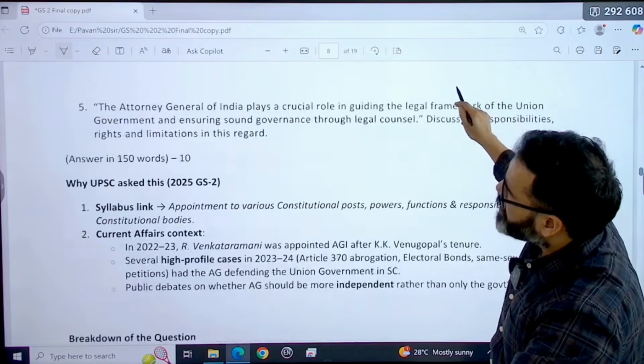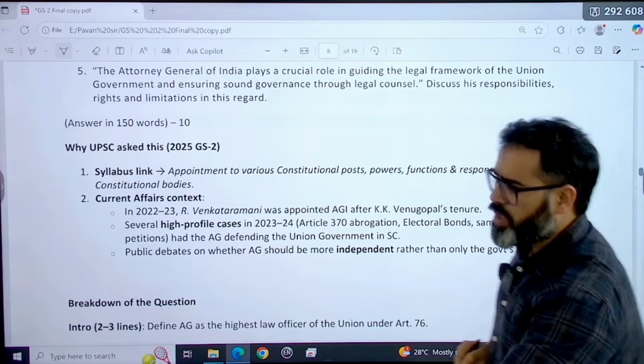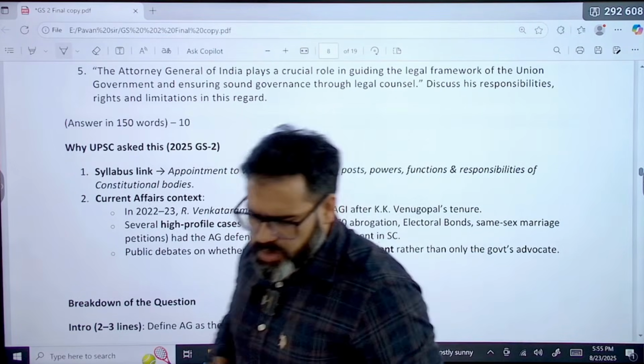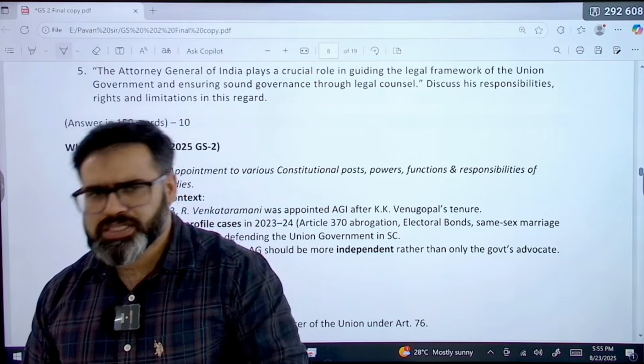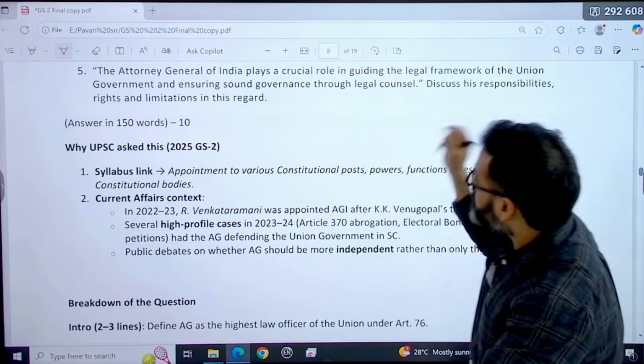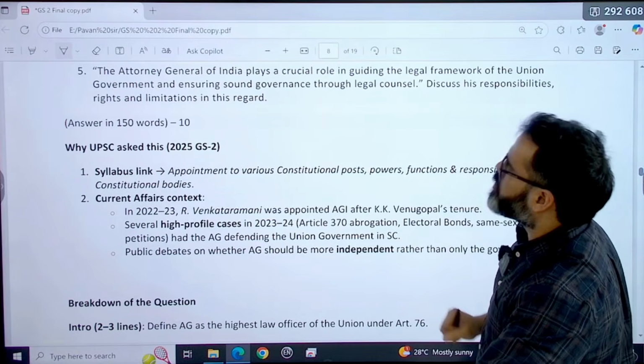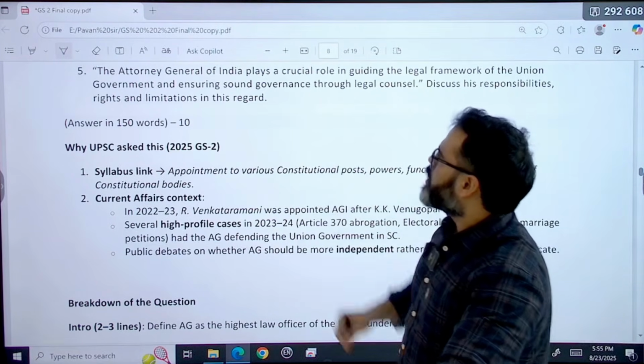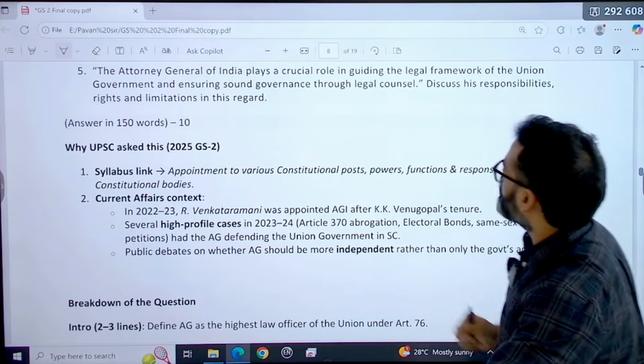Next question is about Attorney General of India. So, on Attorney General, definitely this is not the first time that UPSC asks questions. The UPSC already asked questions earlier also. The Attorney General of India plays a crucial role in guiding the legal framework of the Union government and ensuring sound governance through legal counsel.